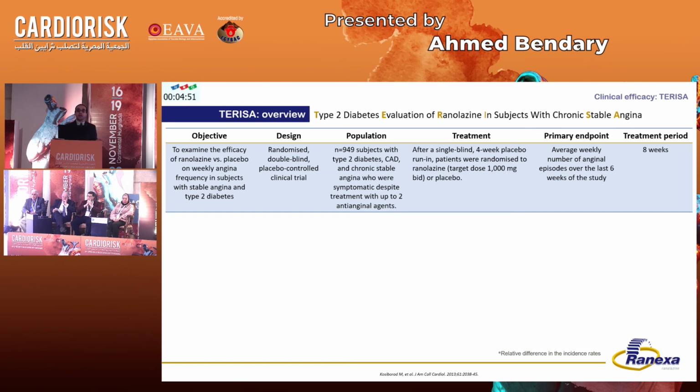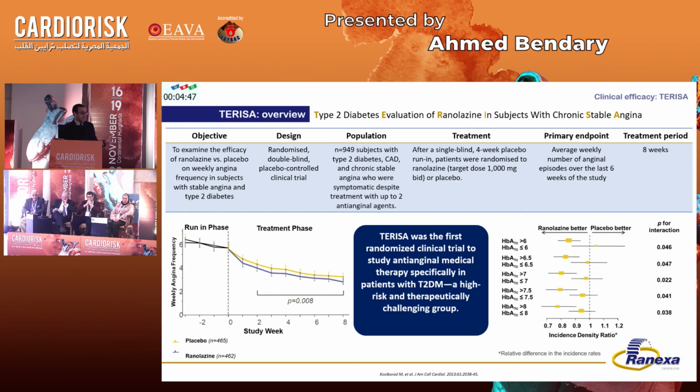Those patients are very difficult to treat. And this trial was significant in favor of ranolazine, but I'd like to stress the fact that the efficacy of ranolazine in this trial was not dependent on the baseline hemoglobin A1C. So whatever the hemoglobin A1C of the patients, those patients benefited equally significantly from ranolazine.